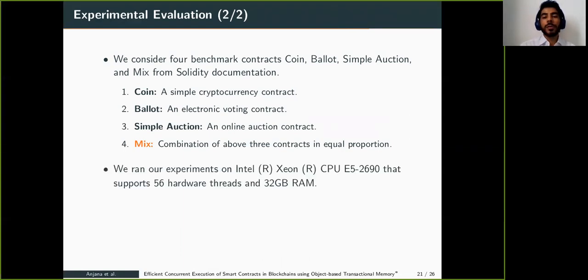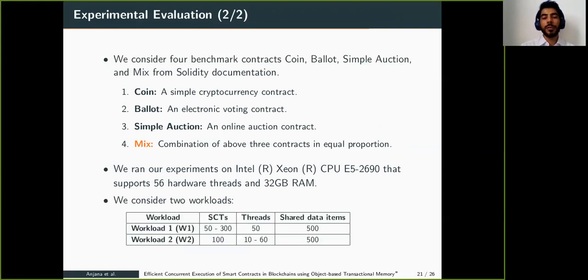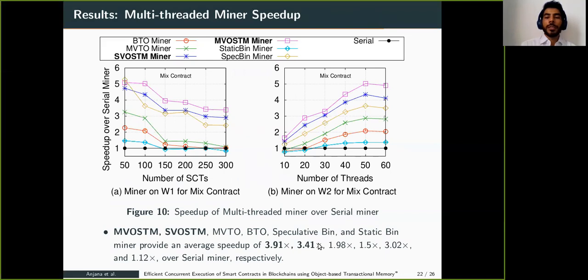We ran our experiment on an Intel Xeon CPU with 56 hardware threads and 32 GB RAM. We consider two workloads. In workload 1, we vary the smart contract transactions from 50 to 300, and threads and shared data items are fixed to 50 and 500 respectively. In workload 2, smart contract transactions are fixed to 100, and threads vary from 10 to 60, while the shared data items are fixed to 500. So let's see the results.